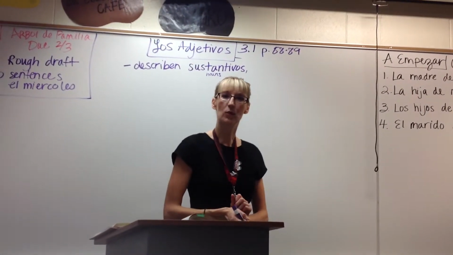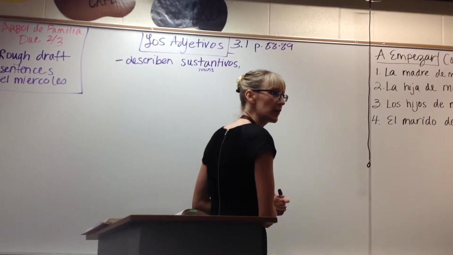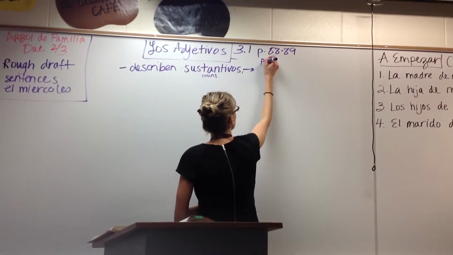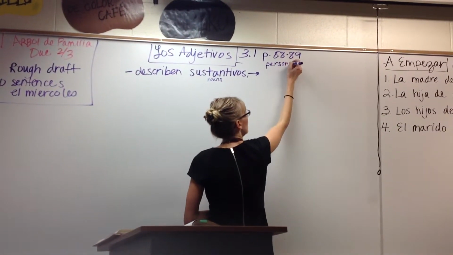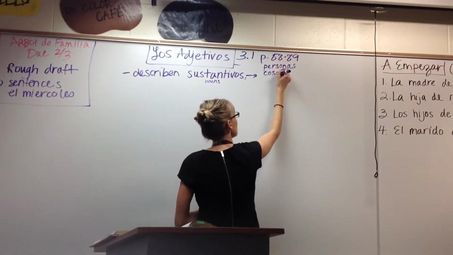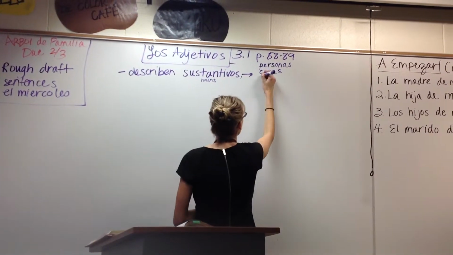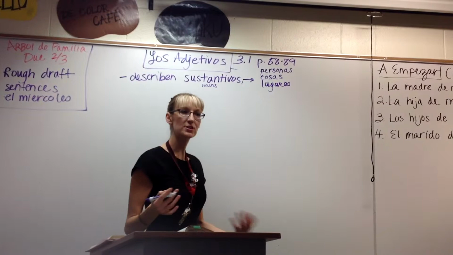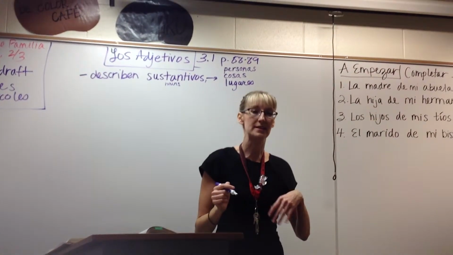What kind of nouns could they describe? People. Personas. What else? Things. How do you say things? Cosas. Personas, cosas, or lugares. Okay, people, places, and things. So adjectives are used to describe people, places, and things.